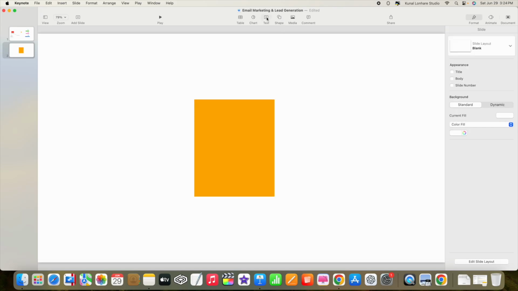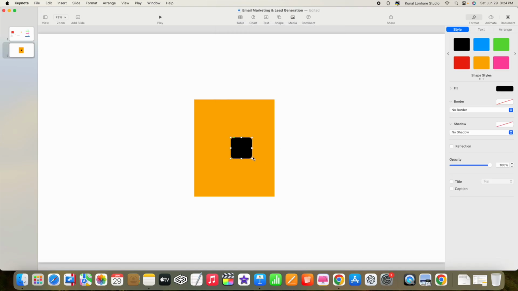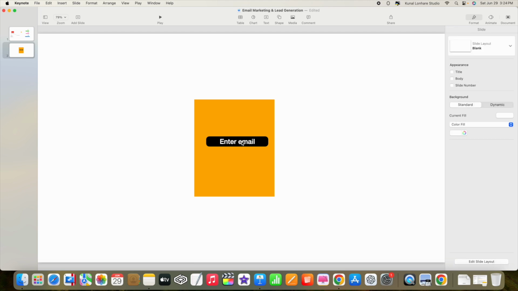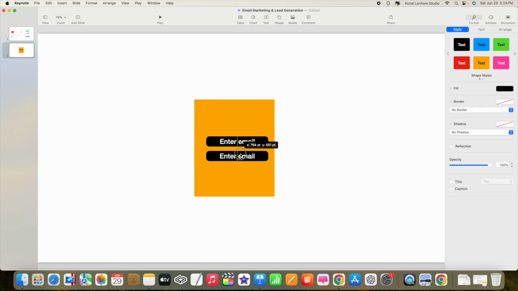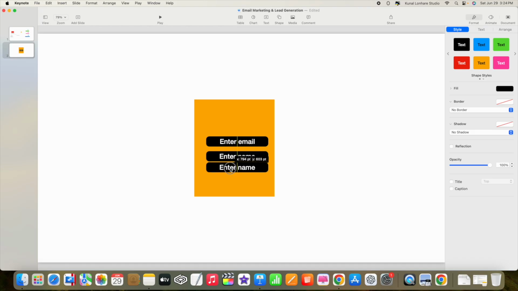In this form, we put something like enter email. We ask the user to enter their email address. We can tell them to enter, let's say, their name, or even their address and so on.